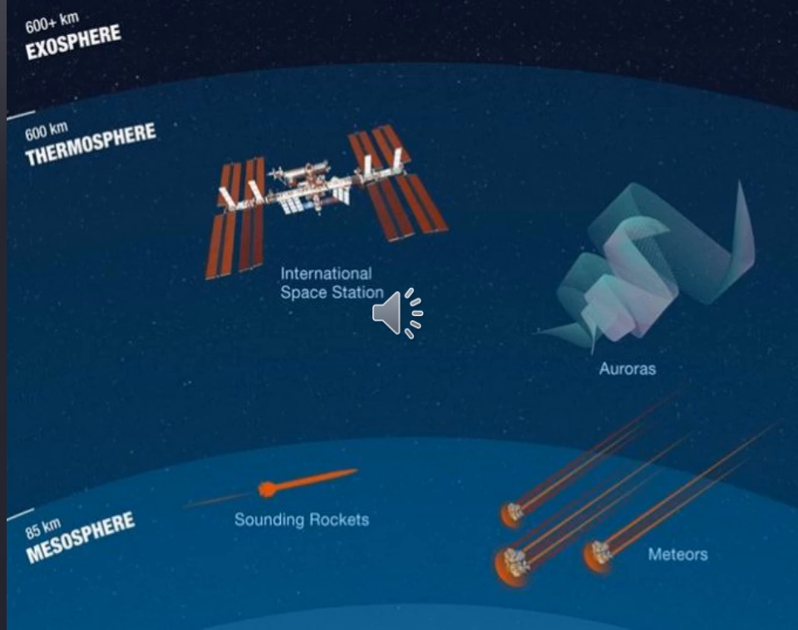The upper portion of the thermosphere has uneven composition of gases, and hence it is called the heterosphere. So the composition of gases in the lower thermosphere is uniform, the homosphere. In the upper thermosphere it is uneven, the heterosphere. Here the temperature increases with increasing height.